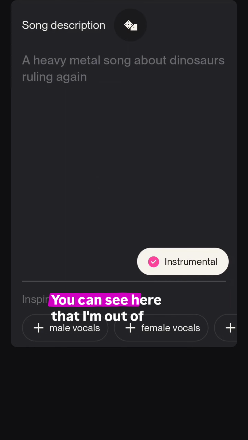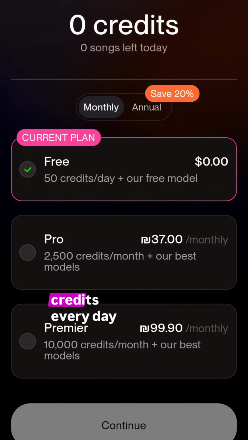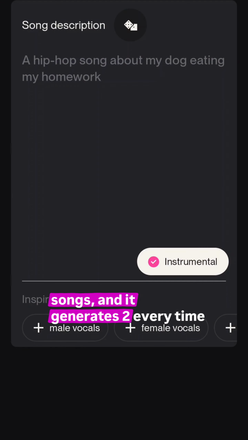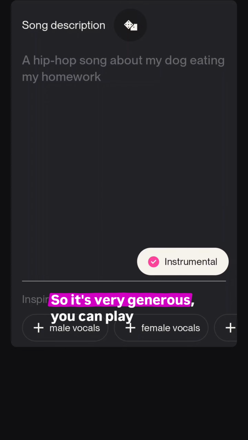You can see here that I'm out of credits for today, but you get 50 free credits every day. It takes 10 credits per generation, so you get 5 different songs and it generates 2 every time. So it's very generous. You can play with that a lot.